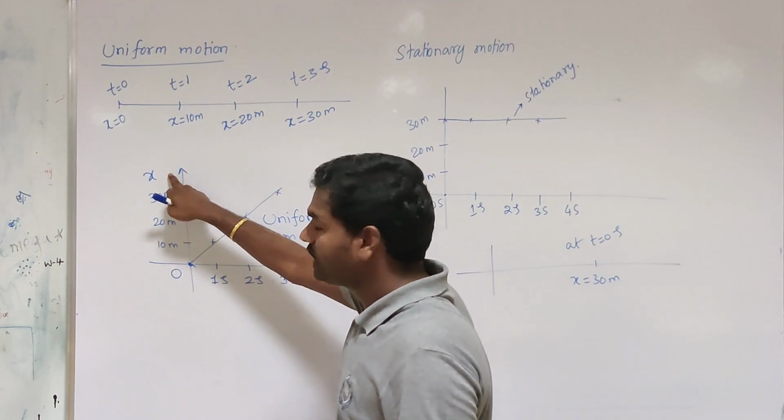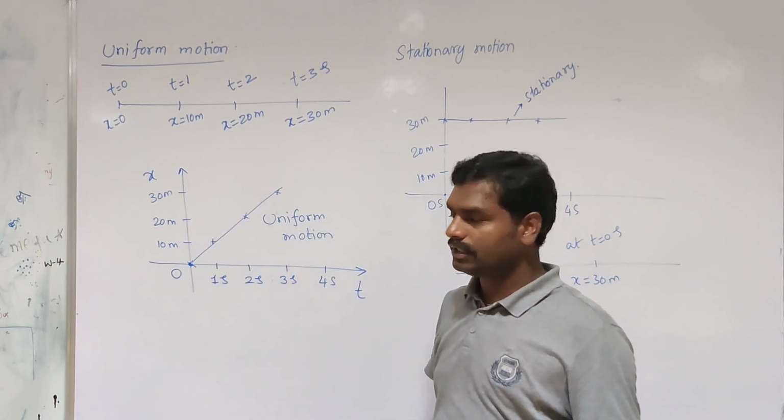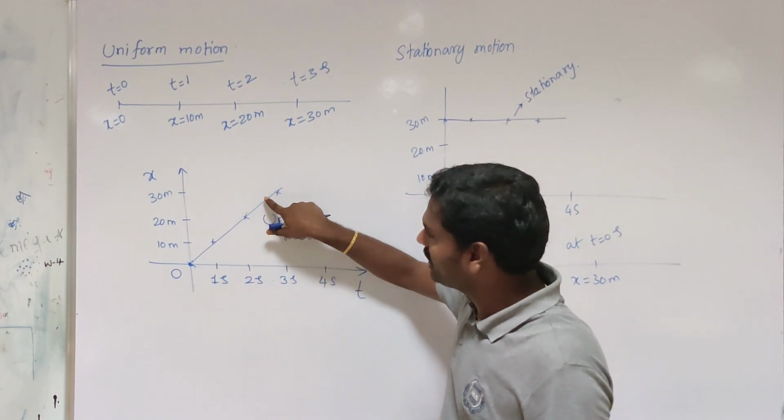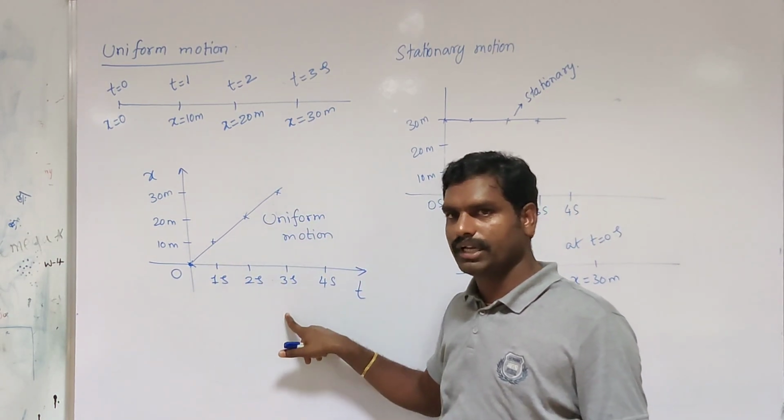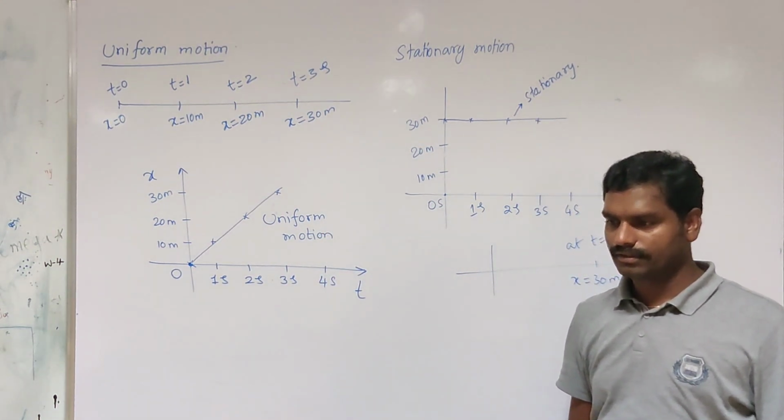If the position versus time graph is a straight line, that is, position increases uniformly with respect to time, such motion is called uniform motion.